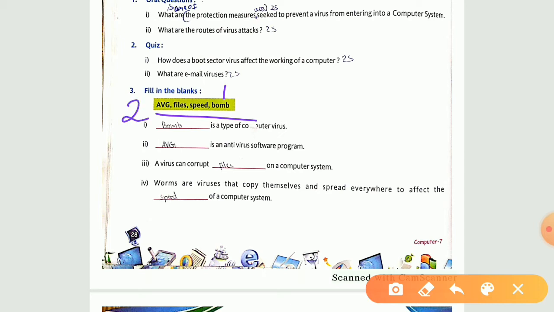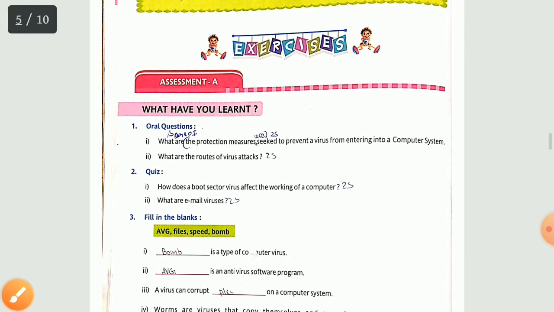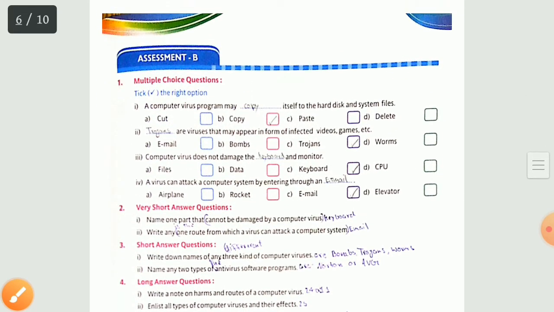See the third one, a virus can corrupt files on a computer system. Yes, a virus can corrupt what? It can corrupt any kind of file on your computer system. So the answer is this one, files. Fourth one, worms are viruses that copy themselves and spread everywhere to affect the dash of a computer system. The answer is what? It is speed. Worms always affect your speed of a computer system. Okay, so this is about your assessment A part. Now let us move on to our assessment B.